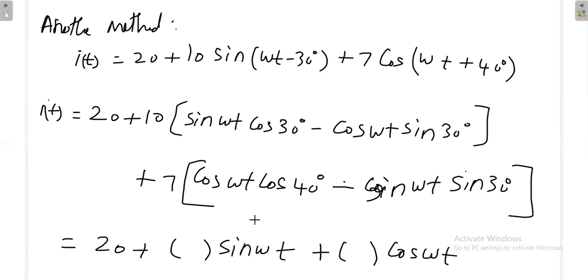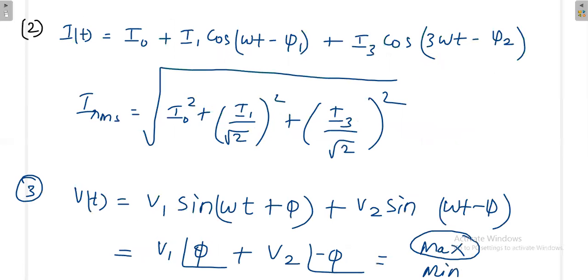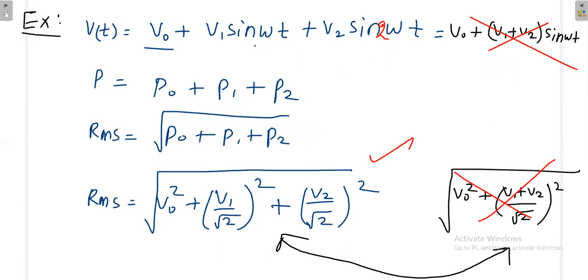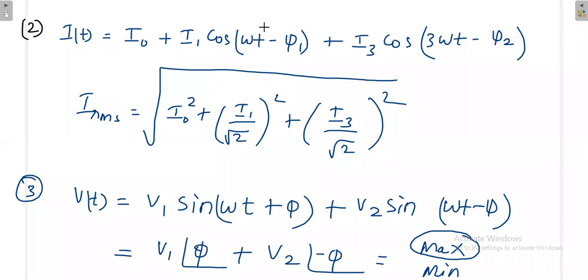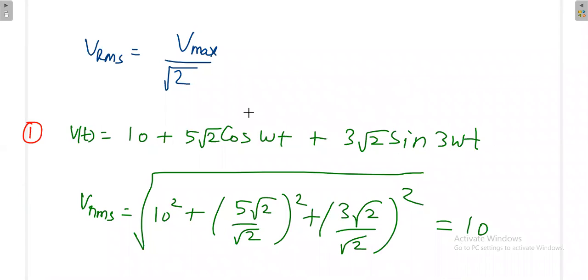Now what do we do? See, this is some different case. So far what we have taken, the same sign, means all are sine. Here also I have taken cos, means all are cos. But in this problem I have taken cos and sine, then also I applied the regular formula, but the frequency is different.